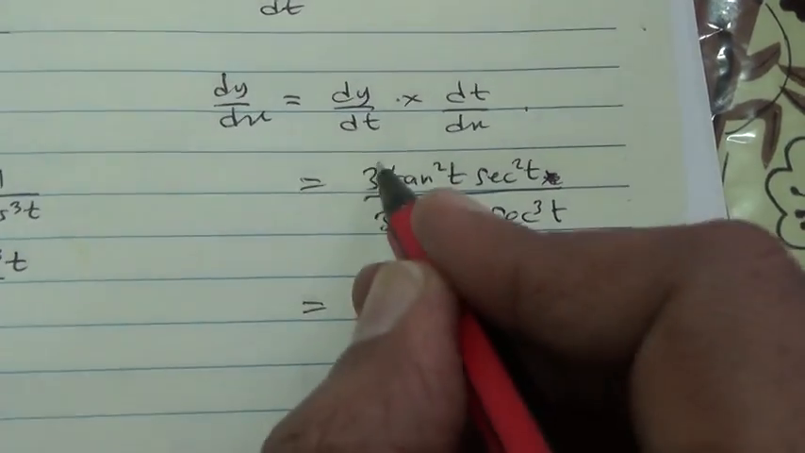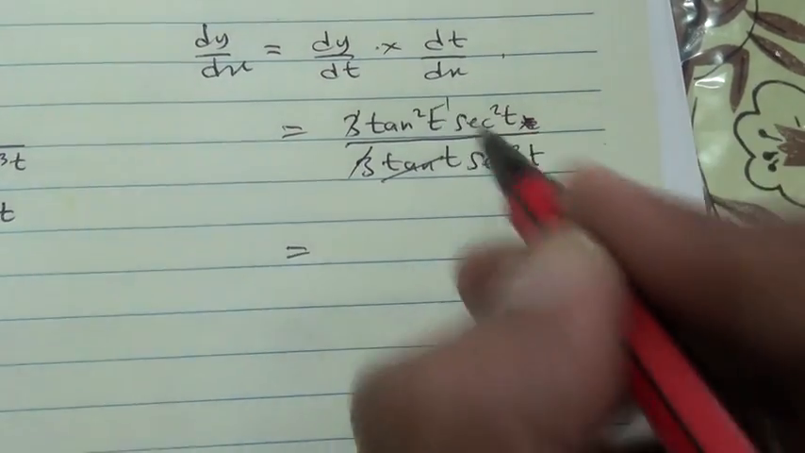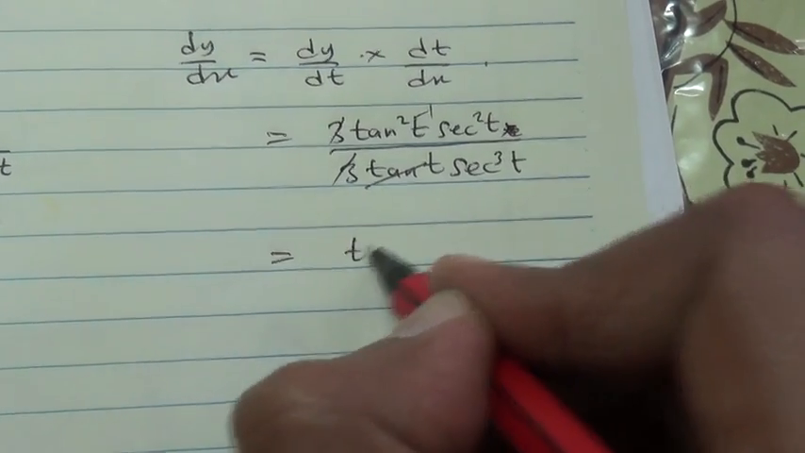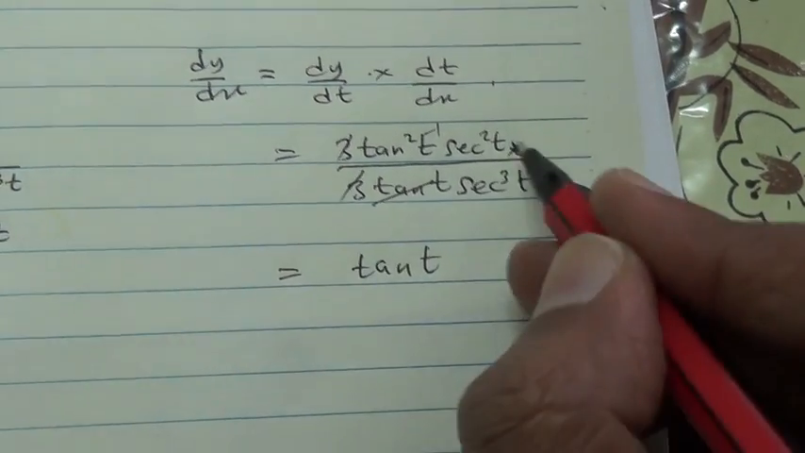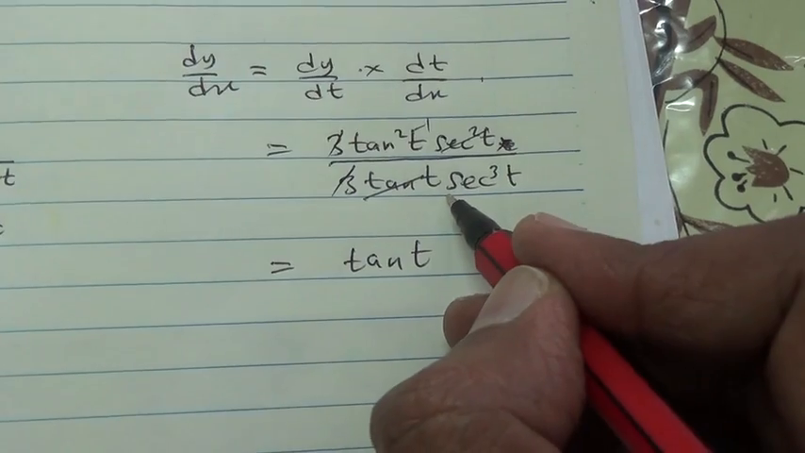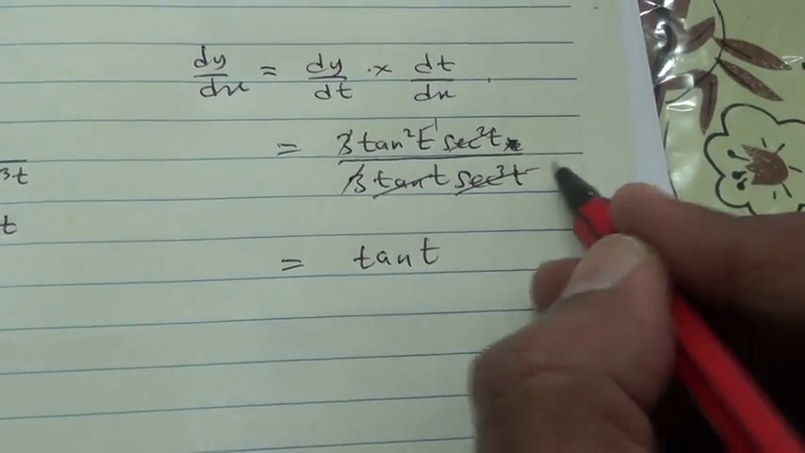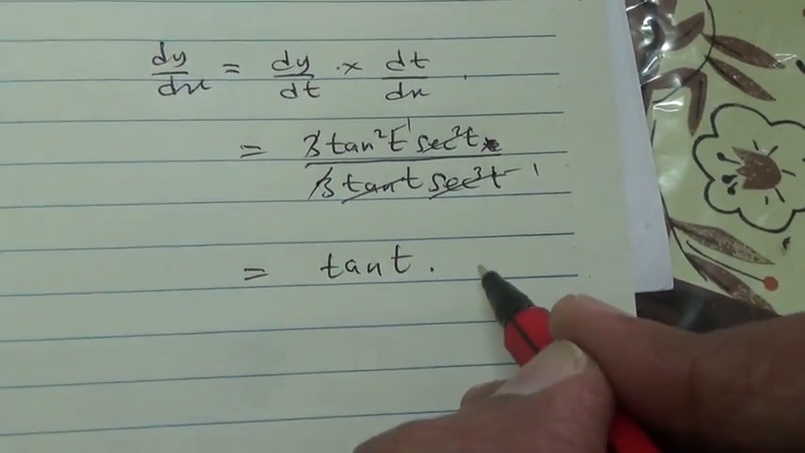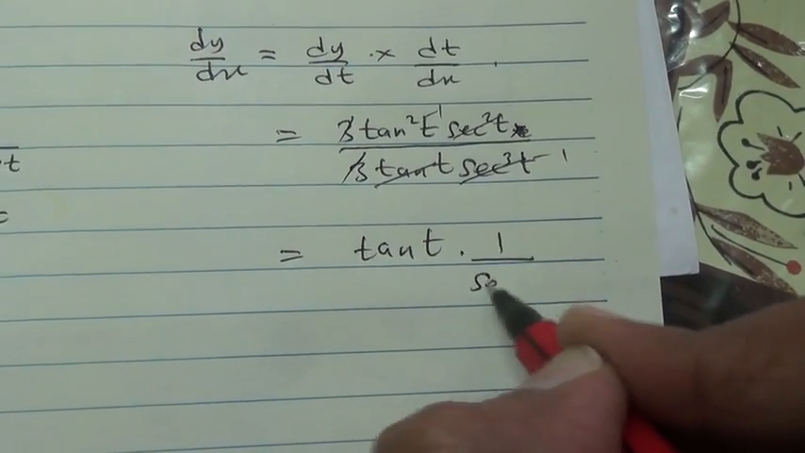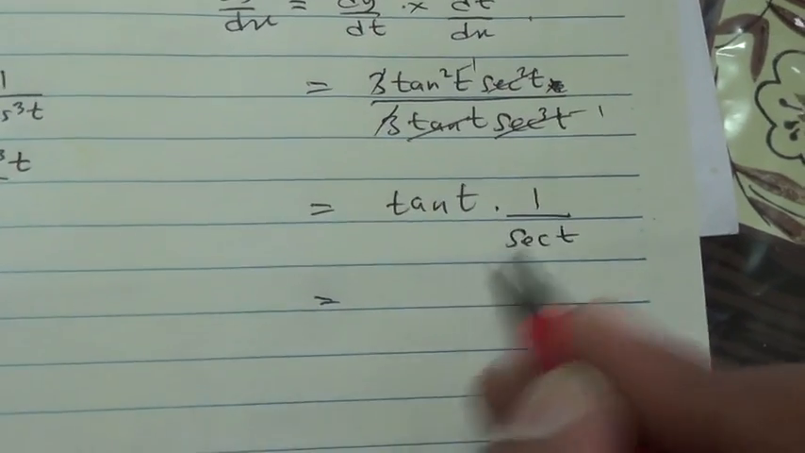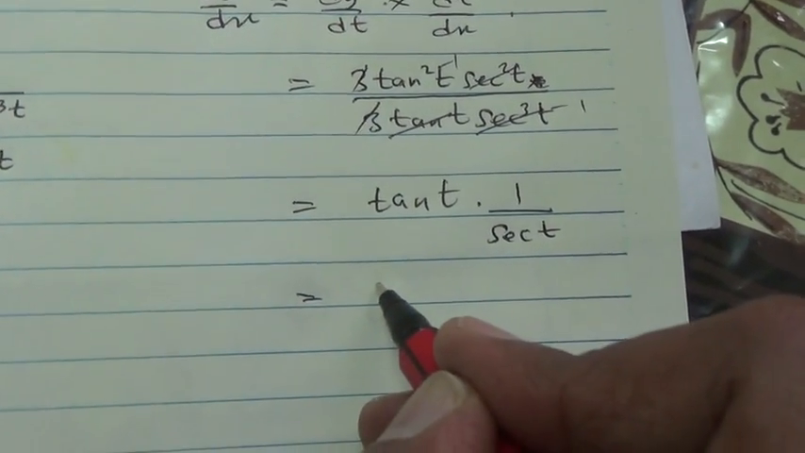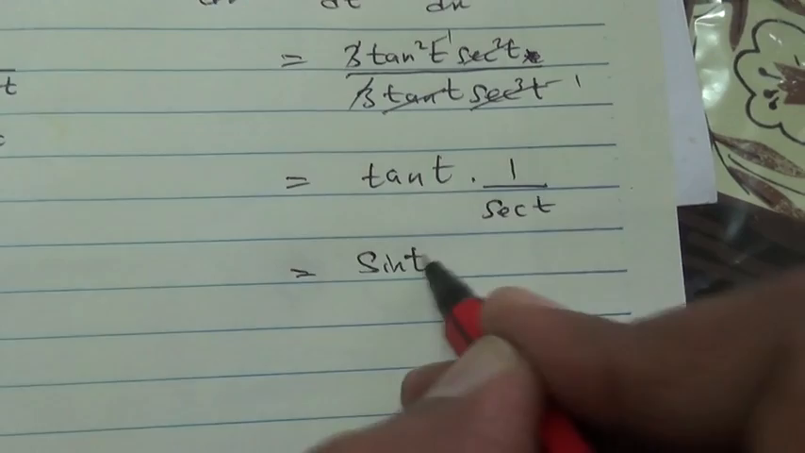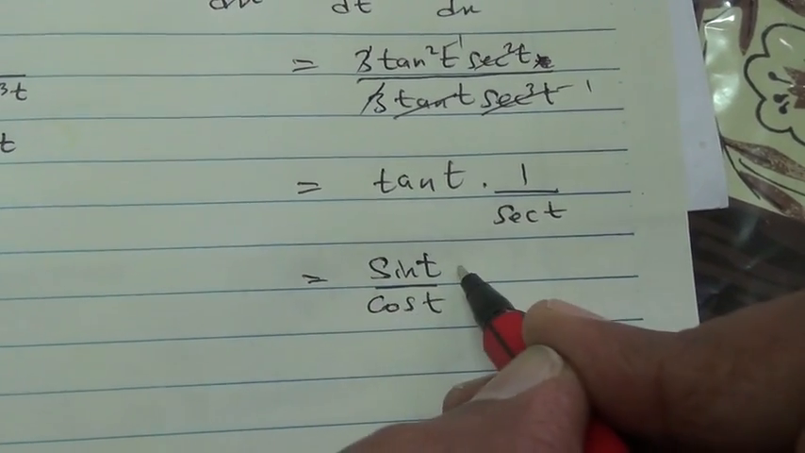Right. So the 3 goes out. The tan goes out to -1. They remain with tan. You have tan of t. Then sec squared t over this, -1 times 1 upon sec t. Okay, what is tan t? It is sine upon cos. Sine t over cos of t.